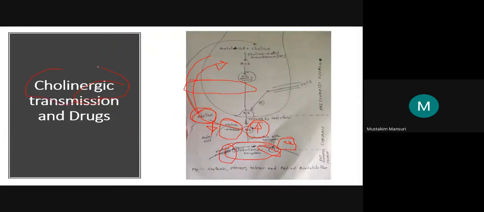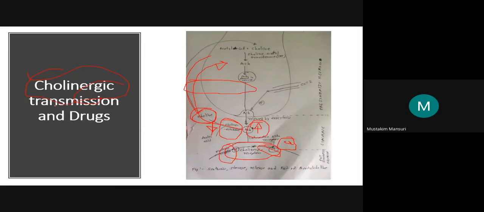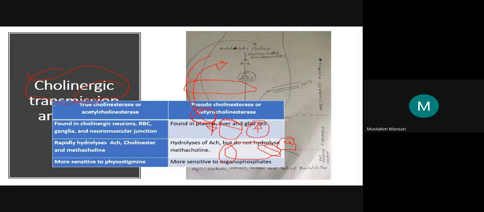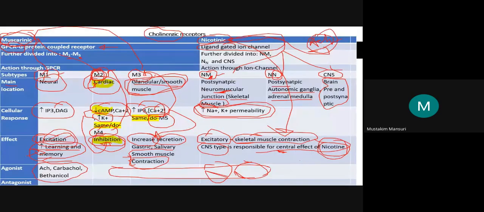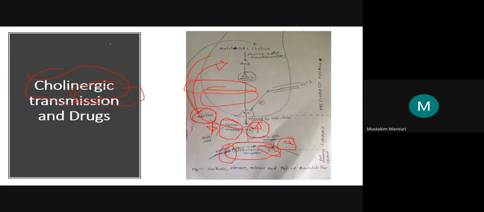Just remember cholinergic transmission: electrical and chemical transmission. At the postsynaptic neuron there will be chemical transmission, the neurotransmitter released is acetylcholine, and drugs that are directly acting act on this receptor. If they are indirectly acting, they act through the metabolizing enzyme or through uptake.